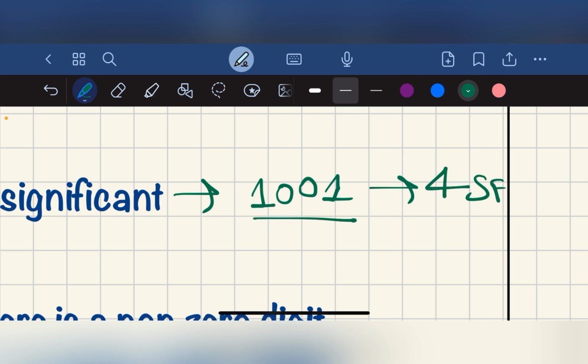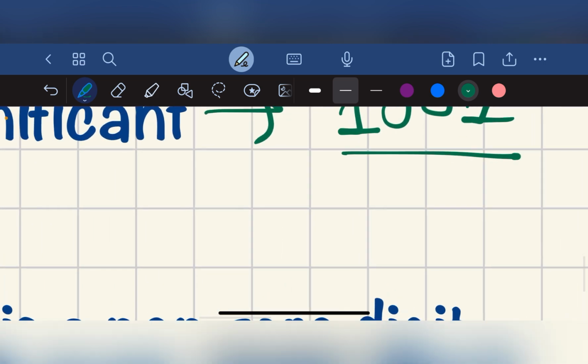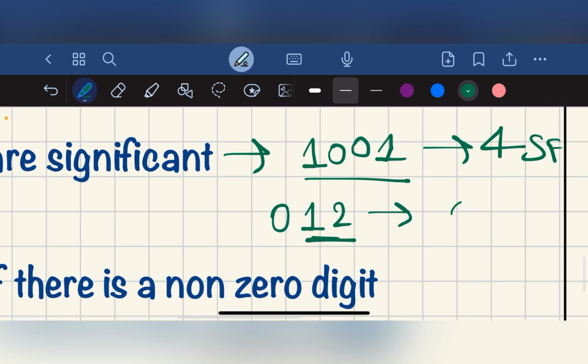Then when the number is 012, here the 0 is not in between two non-zero digits, so there will be 2 significant figures.